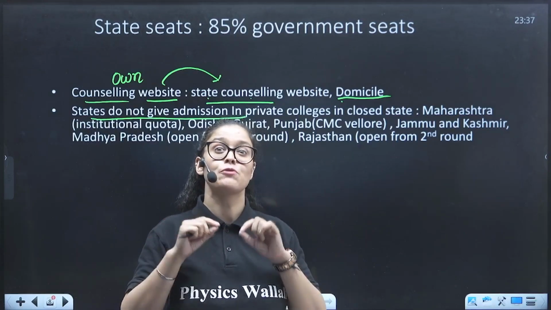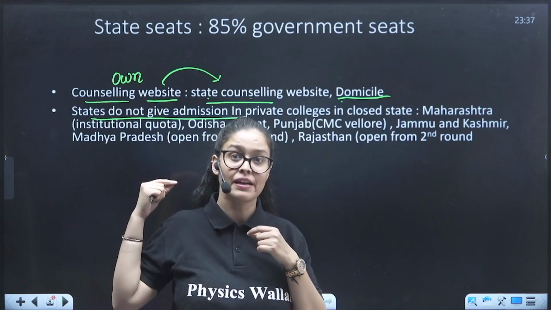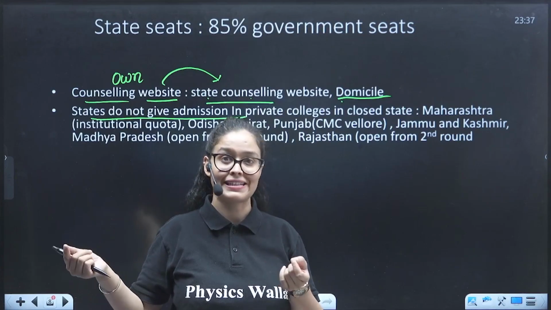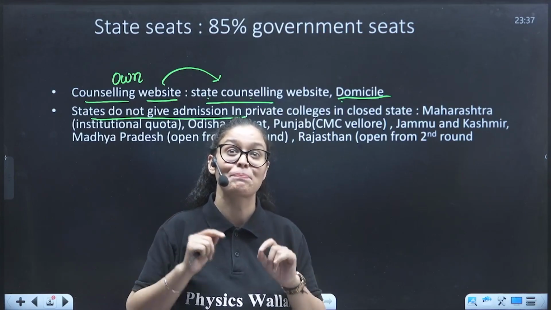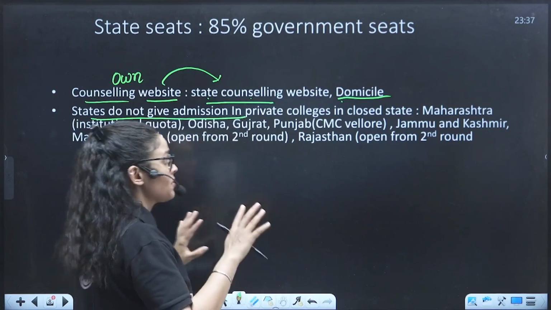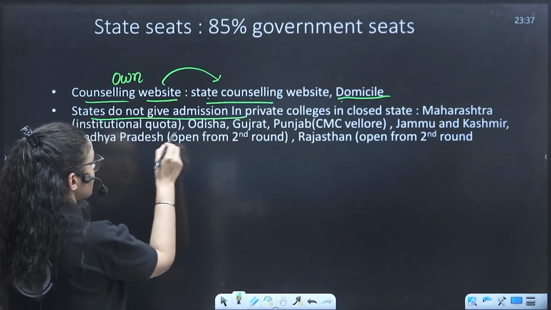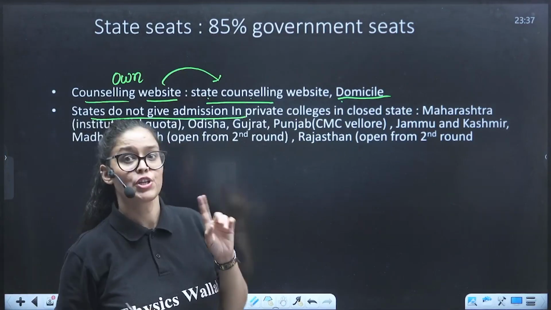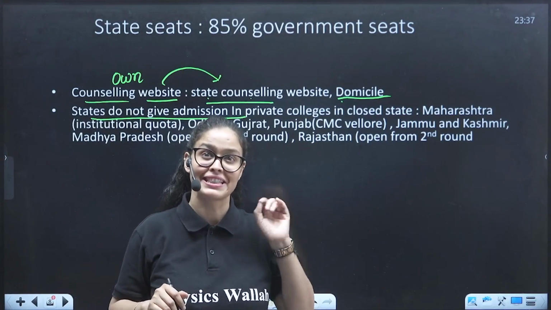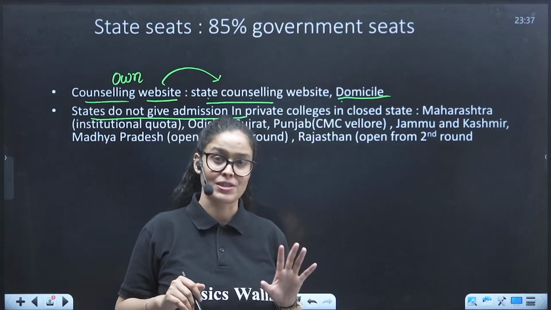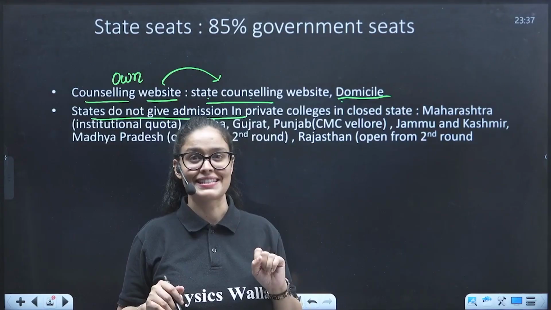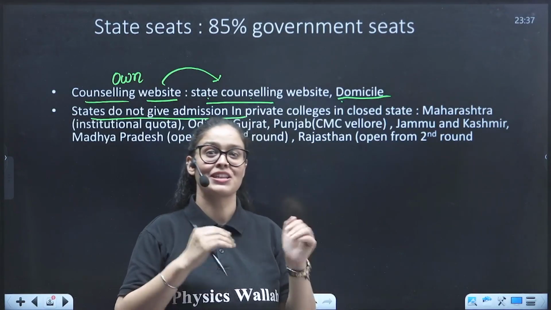Closed state means they won't give admission to students from outside states, not even in private colleges. For example, Maharashtra, Odisha, Gujarat, Punjab, Jammu Kashmir, Madhya Pradesh, Rajasthan: if you don't have proof of domicile of these states, you cannot take admission in their private colleges.